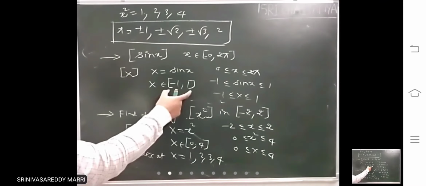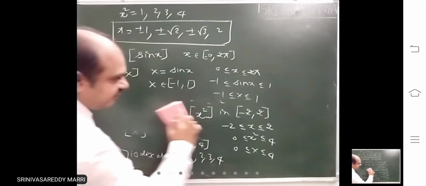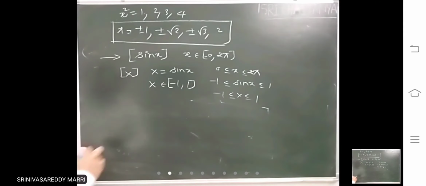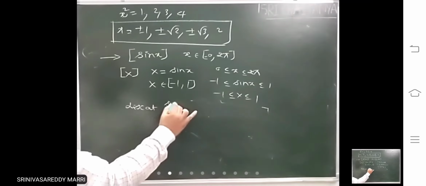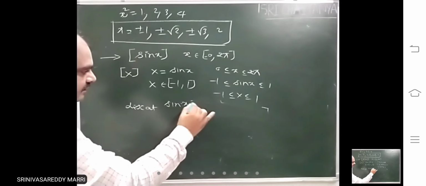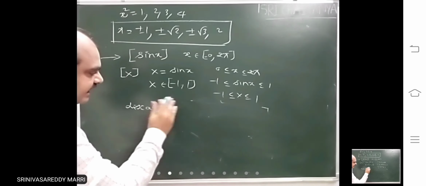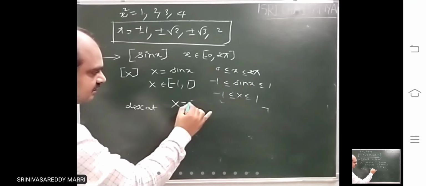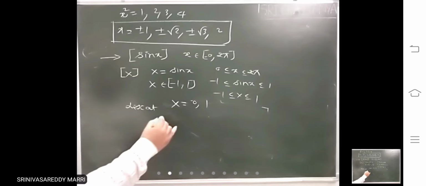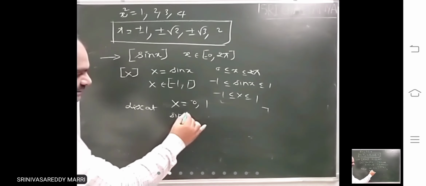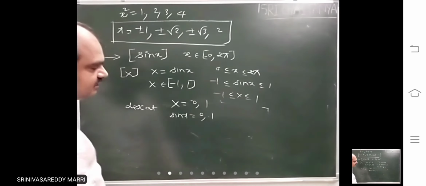So that means in this, what are the integers? So discontinuous at sin x equal to, in this, that capital X equals 0, 1. Don't take left integer, minus 1. That means capital X is what? Sin x equal to 0, 1.